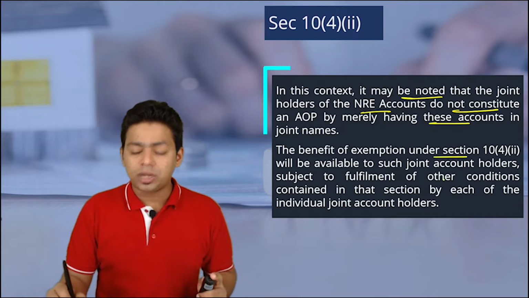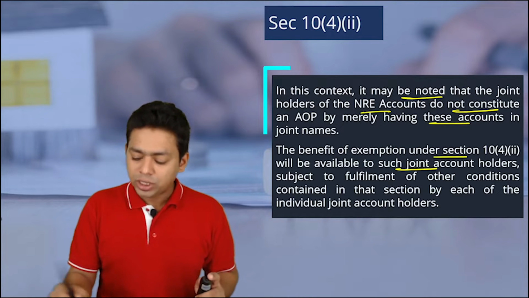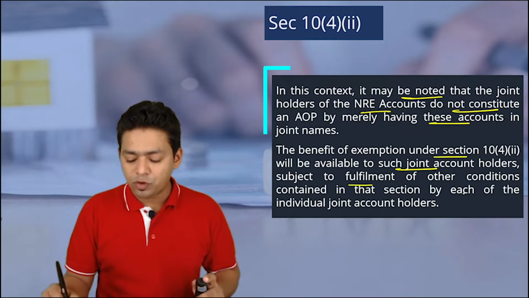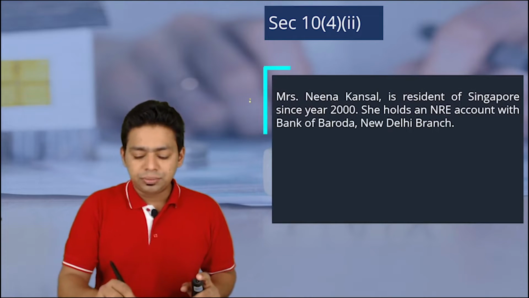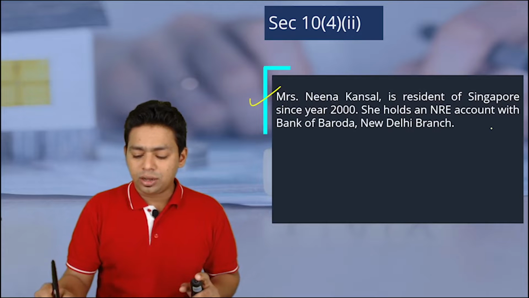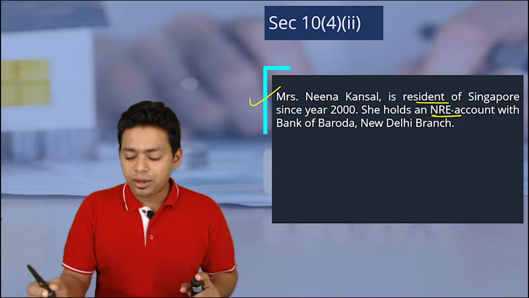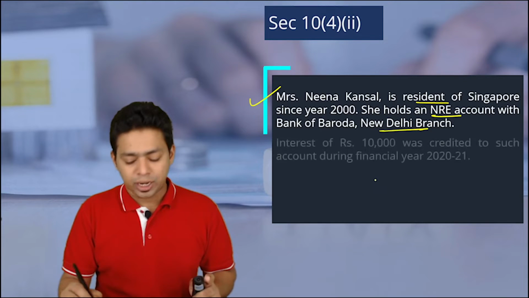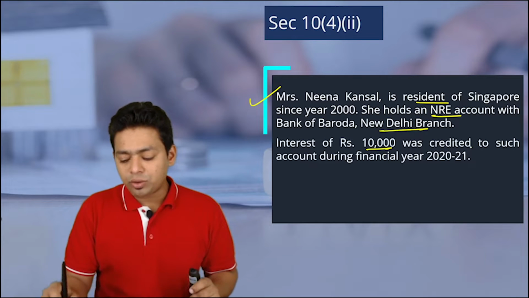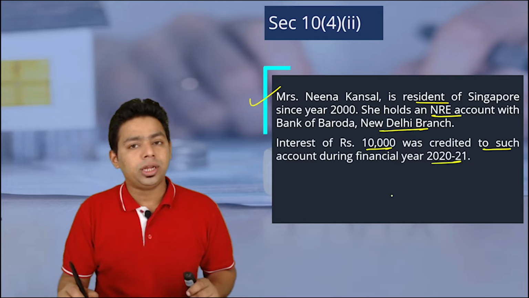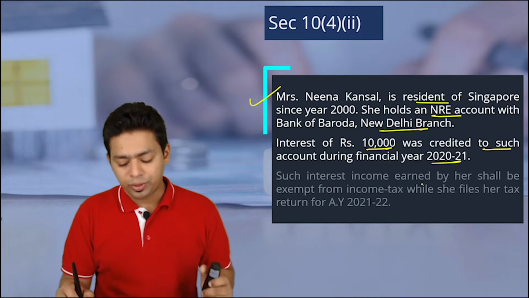The benefit of exemption under section 10(4) will be available to such joint account holders subject to fulfillment of other conditions. One illustration: Miss Nina is a resident of Singapore since 2000. She holds an NRE account with Bank of Baroda New Delhi branch. Interest of 10,000 was credited to such account during the year 2020-21.